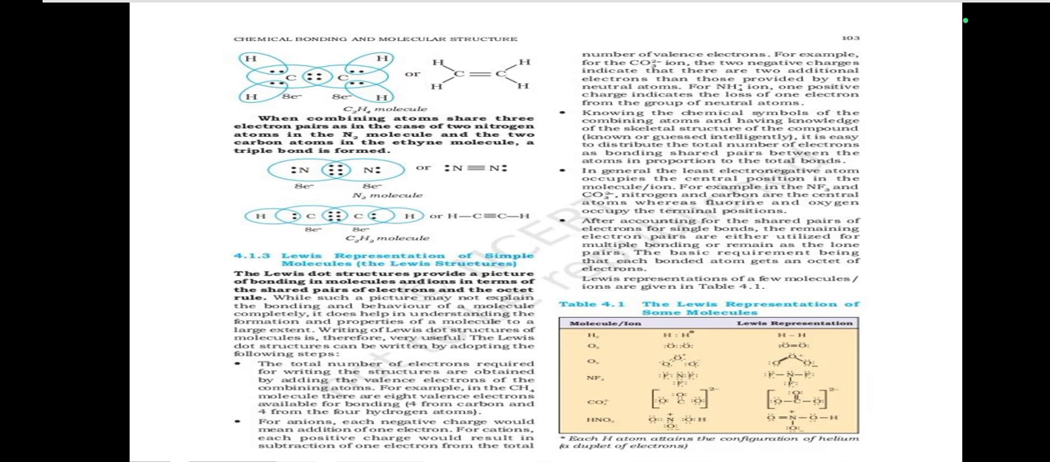Lewis representations of a few molecules and ions are given in Table 4.1. The Lewis representation of some molecules.